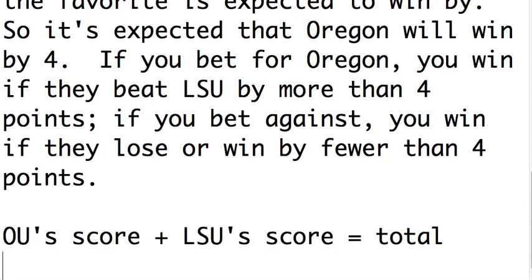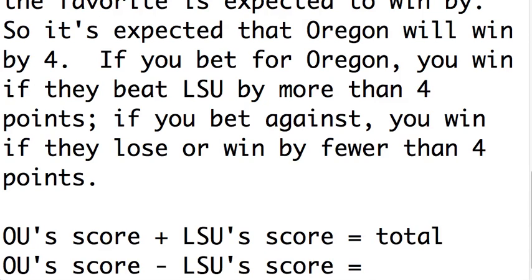Well, let's just say that the spread is 4 points. What the spread really means is OU's score minus LSU's score is expected to be 4. Oregon is expected to beat Louisiana State by 4 points, and so that can be represented by this. This is the difference between their scores.